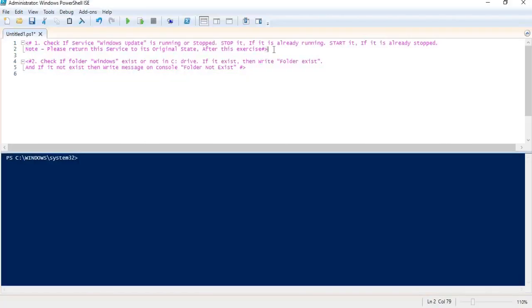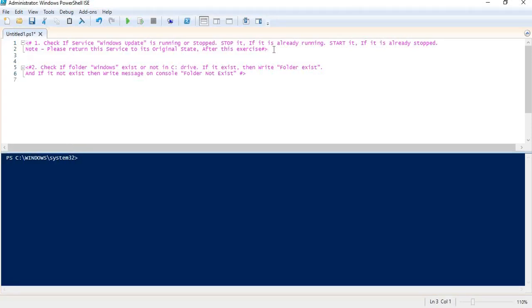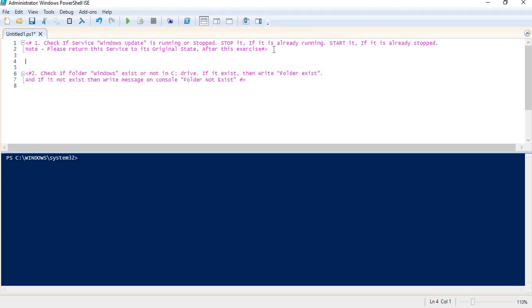Now I have copied the exercise names into my PowerShell ISE, and we will try to solve them one by one. Let me take the first exercise. We need to check the status of the service first. For that we can create a variable first, like service name is equal to Get-Service.